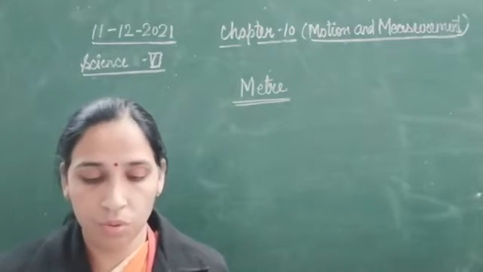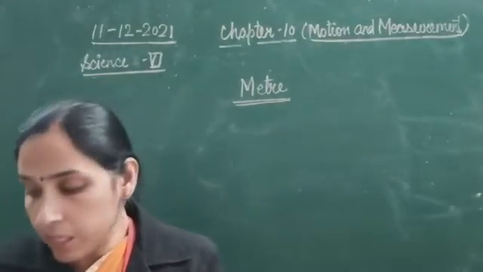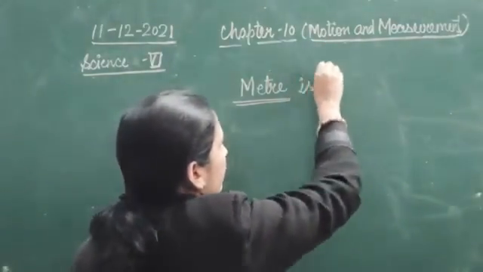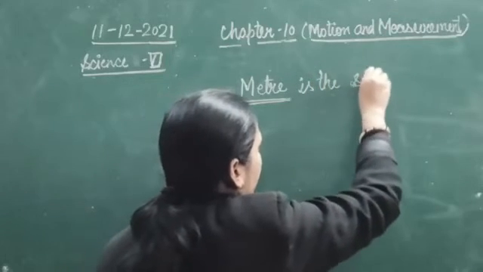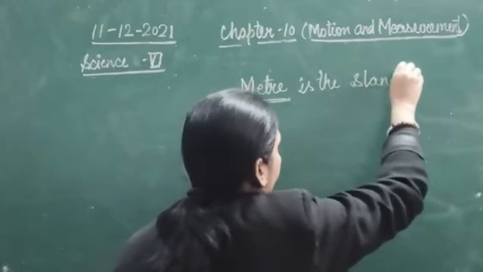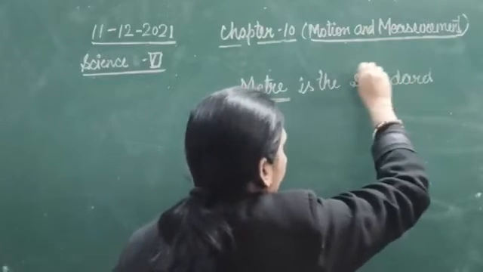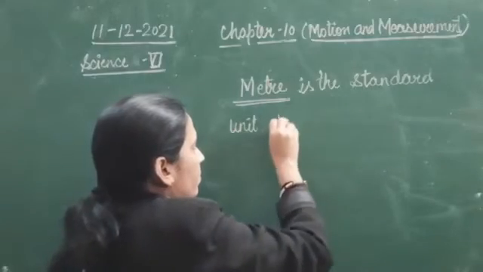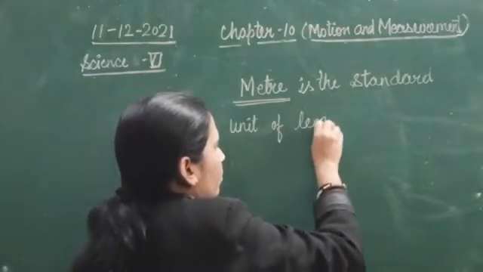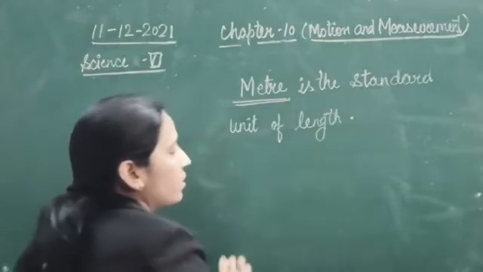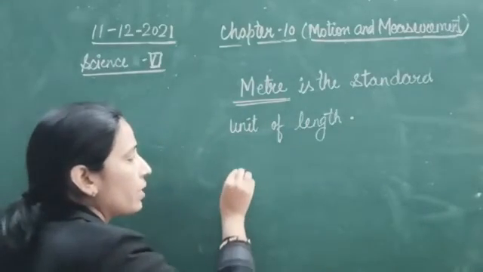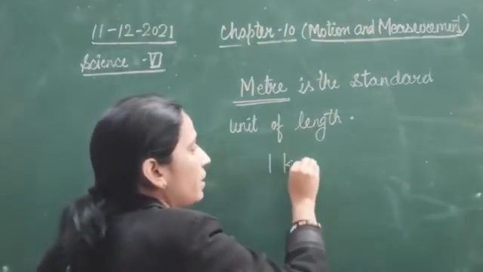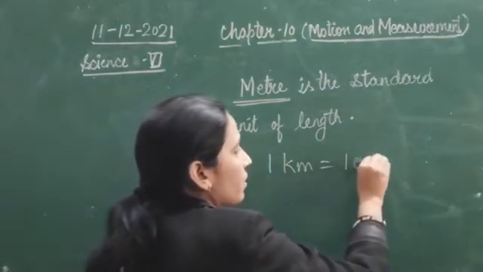Okay, so meter is the standard unit of length. Meter is the standard unit of length. So what we can do here is write the interrelationship between these units.